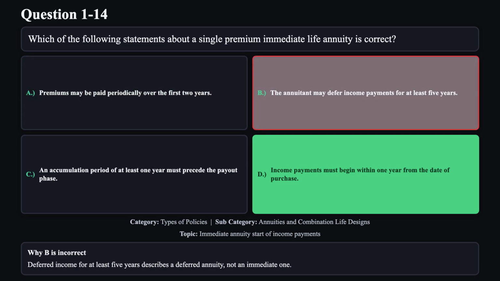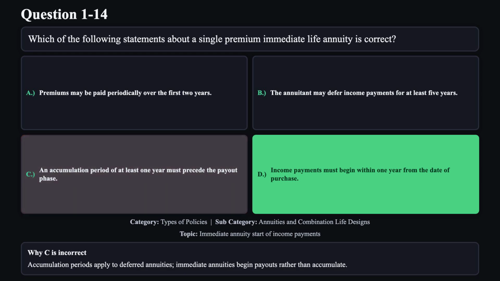Reason B is not correct. Deferred income for at least 5 years describes a deferred annuity, not an immediate one. Reason C is not correct. Accumulation periods apply to deferred annuities. Immediate annuities begin payouts rather than accumulate.